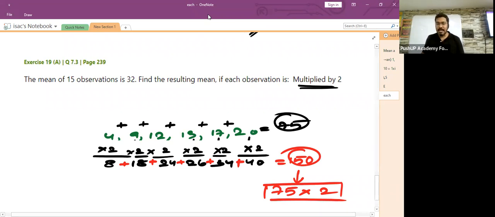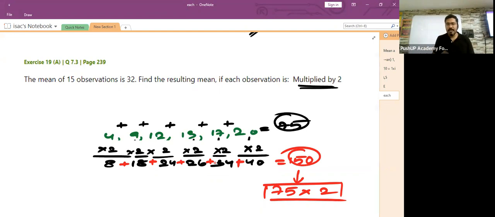So what lesson did you learn here? When each and every observation is multiplied by 2 and you take the sum of all the new observations, that is equivalent to multiplying the old sum of all the observations by 2. Are you getting the relation, children?